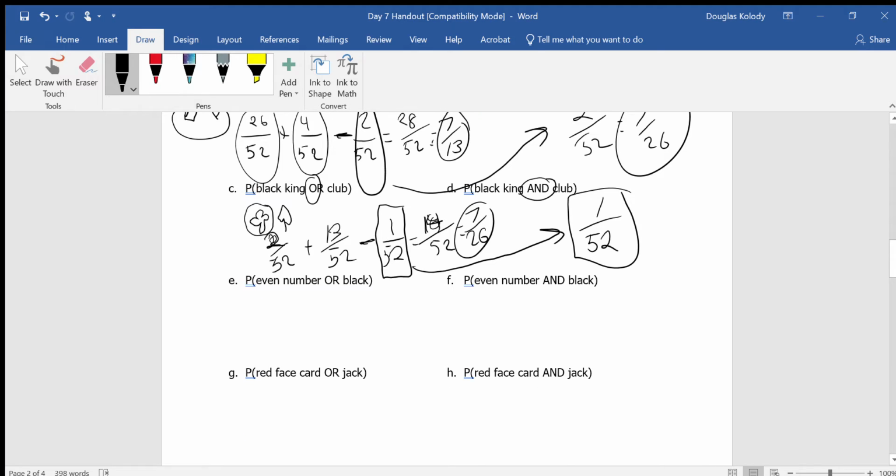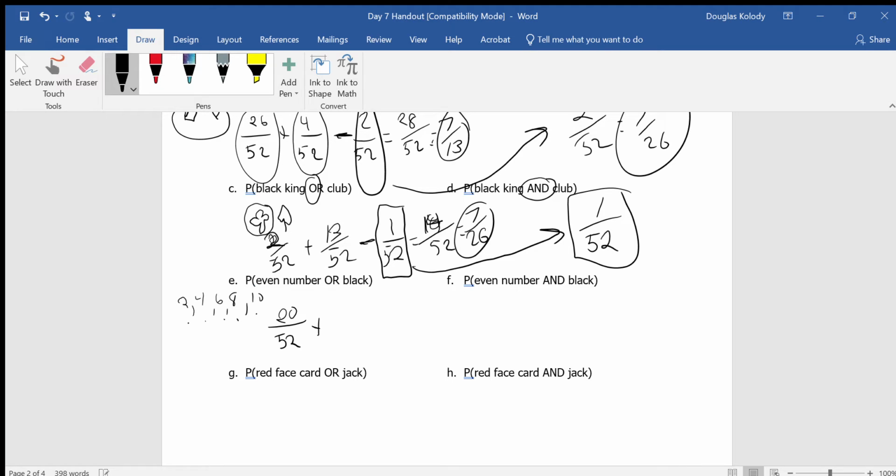All right, let's do E and F. What's the probability that I draw an even number or a black card? Well, even numbers are 2, 4, 6, 8, and 10 in a deck of cards. So each of those has 4 cards. So there's 4, 8, 12, 16, 20 even numbers. There's 20 cards that are even out of 52.